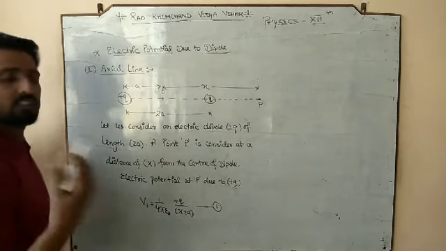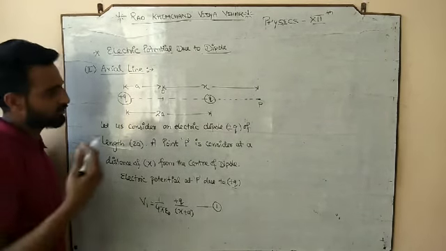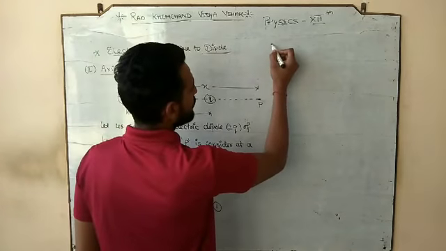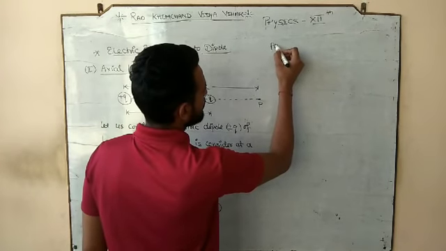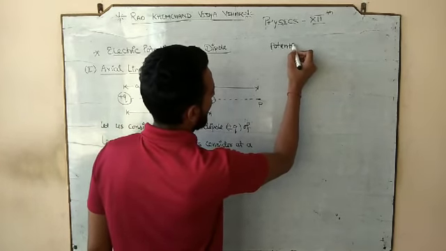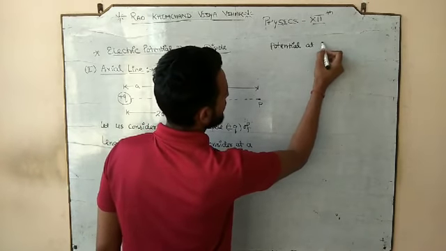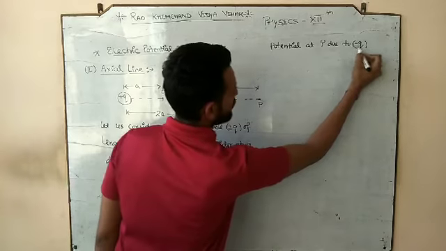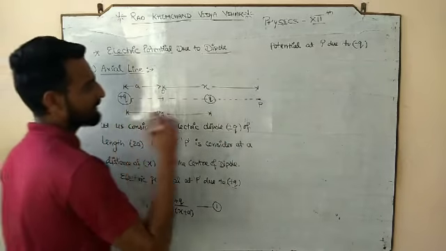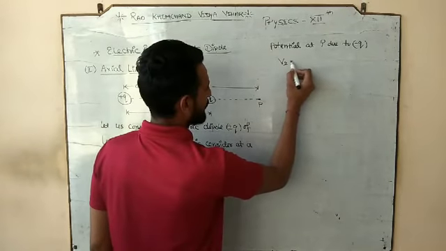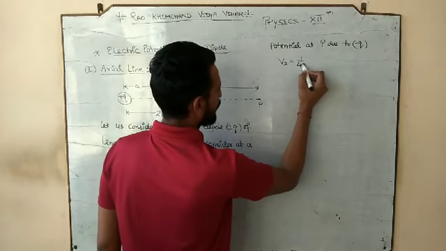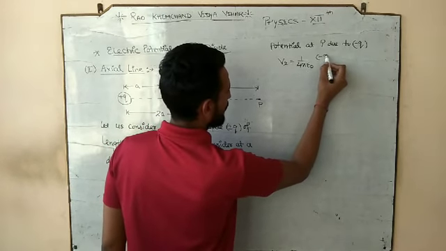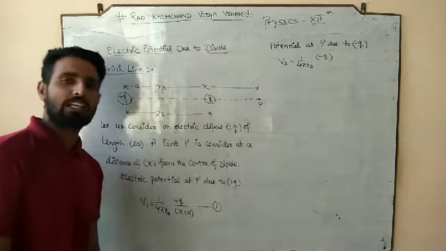Done? Now the next potential at point P is due to negative Q. So the potential at P due to minus Q charge, let's suppose V2, is 1 by 4 pi epsilon naught, and because of which charge are we studying?